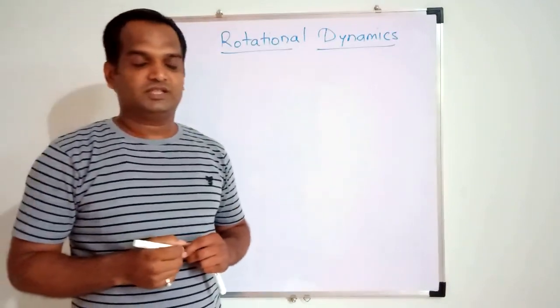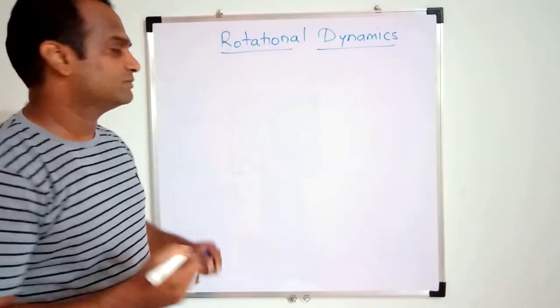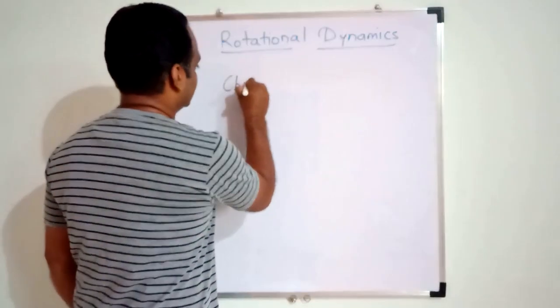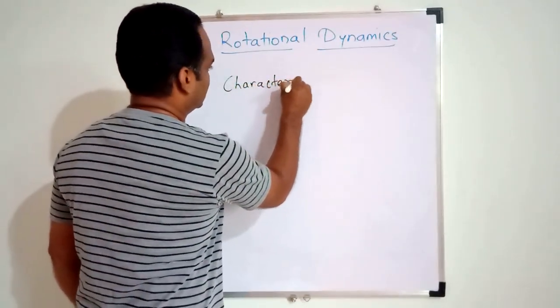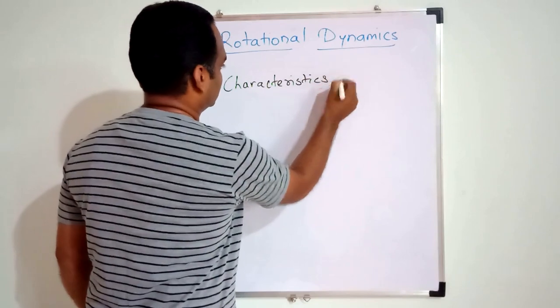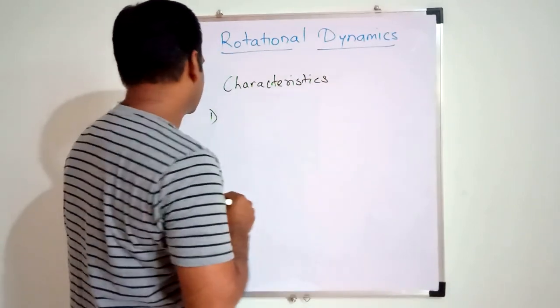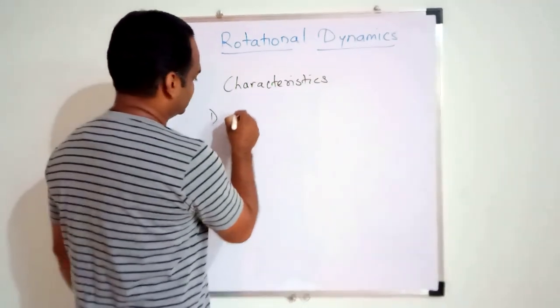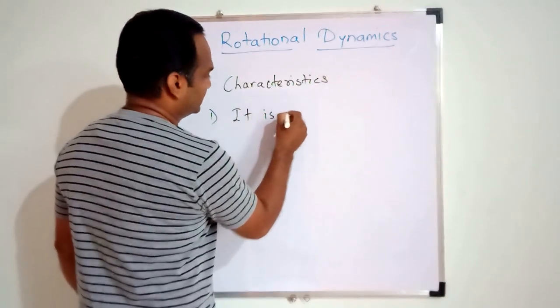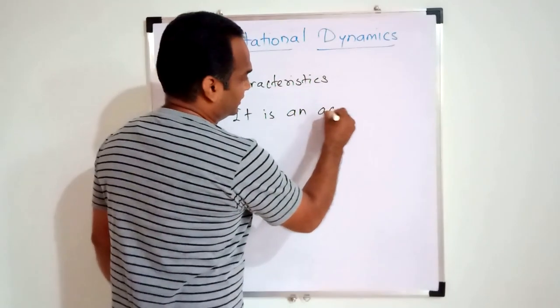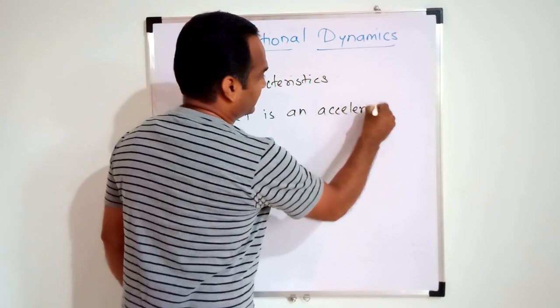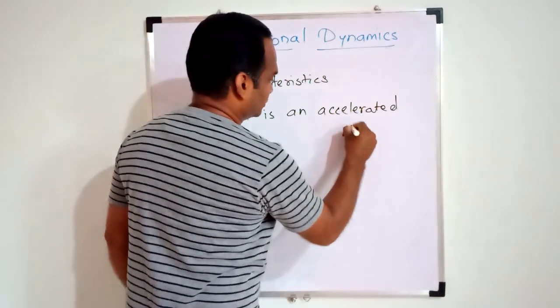This circular motion can be described with the help of some characteristics. The first characteristic of the circular motion is that it is an accelerated motion.